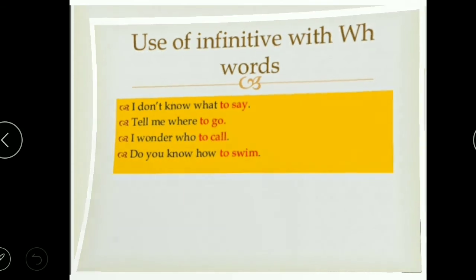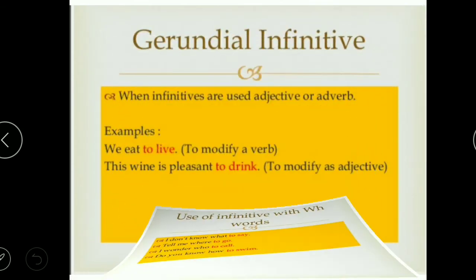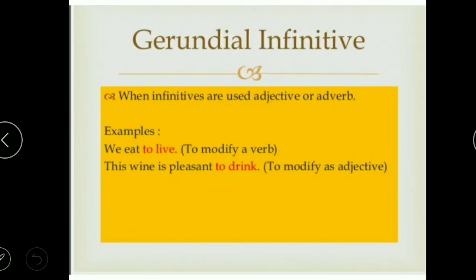Moving further, we will talk about gerundial infinitive. Like we have just discussed, gerundial infinitives are working or functioning as an adjective or an adverb. So their function in a sentence will be different from a noun.